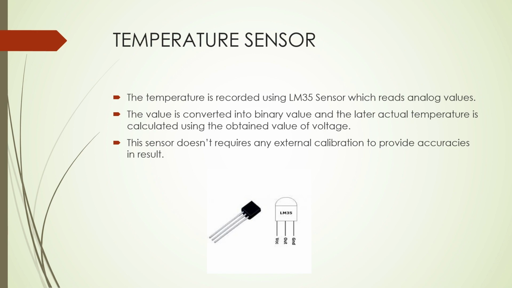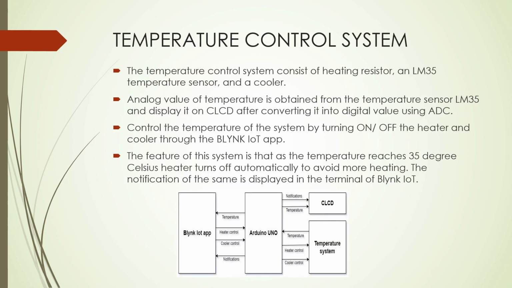This sensor does not require any external calibration to provide accuracy in the result. As you can see in the figure, this is an LM35 sensor. Moving on to the next slide, temperature control system. The temperature control system consists of a heating resistor, an LM35 temperature sensor, and a cooler. The analog value of the temperature is obtained from the temperature sensor LM35, and we display it on the CLCD after converting it into a digital value using analog to digital converter.